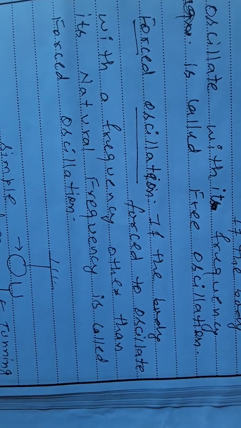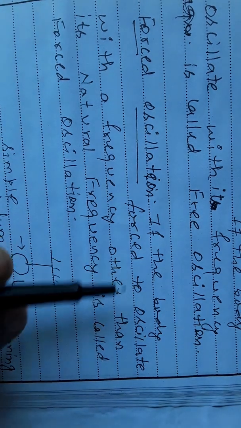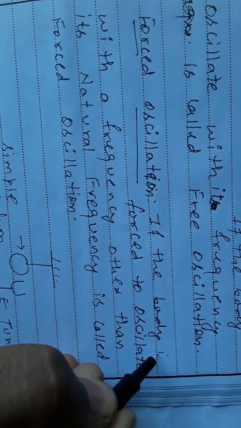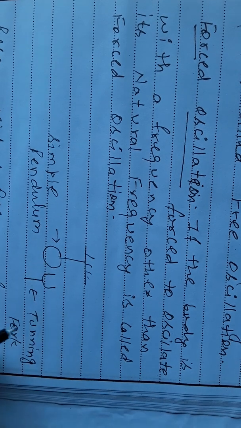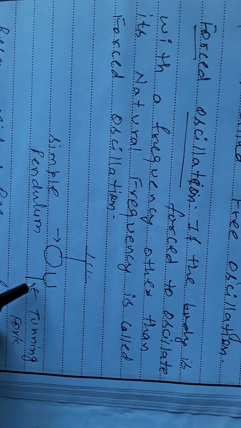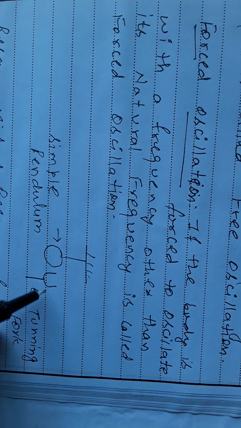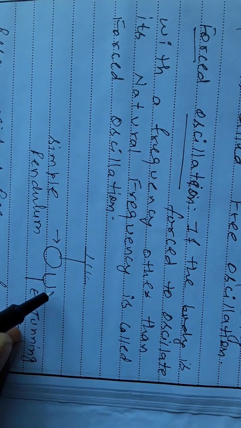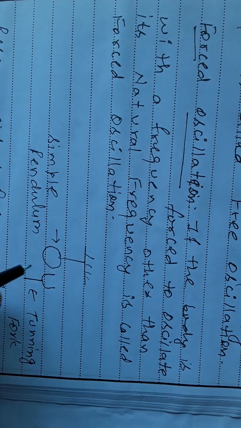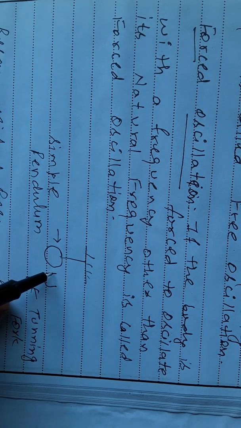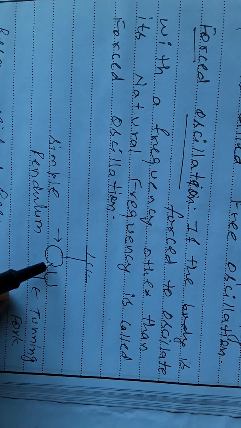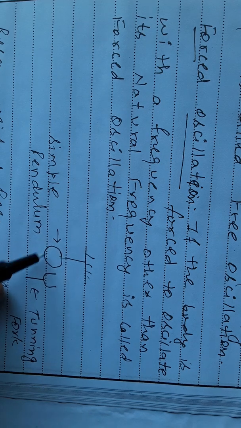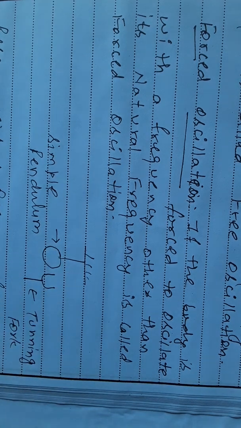Second is forced oscillation. If the body is forced to oscillate with a frequency other than its natural frequency, it is called forced oscillation. Let us suppose this is a simple pendulum and this is a tuning fork. Let the tuning fork be vibrating with its frequency. Suppose it is of 512 Hertz, it is of 288 Hertz, it is of 320 Hertz. Then this tuning fork gives its energy to the simple pendulum. Then this simple pendulum starts to vibrate. So this is known as forced oscillation.